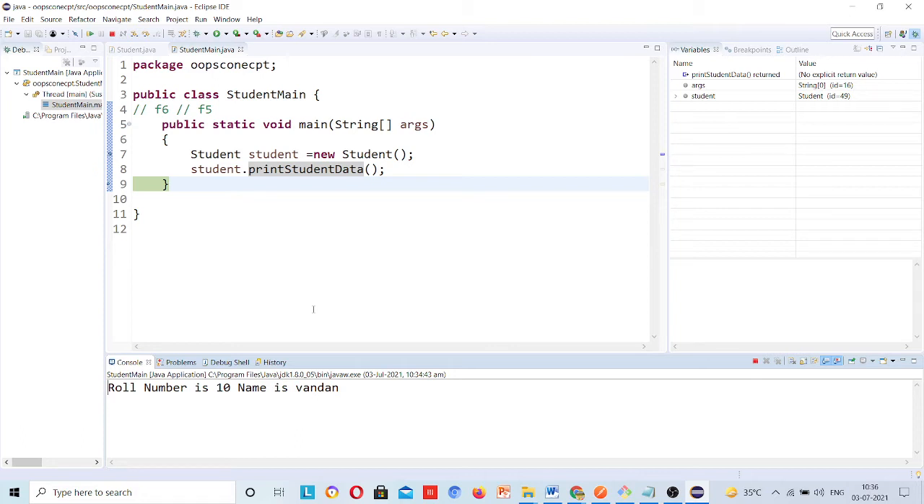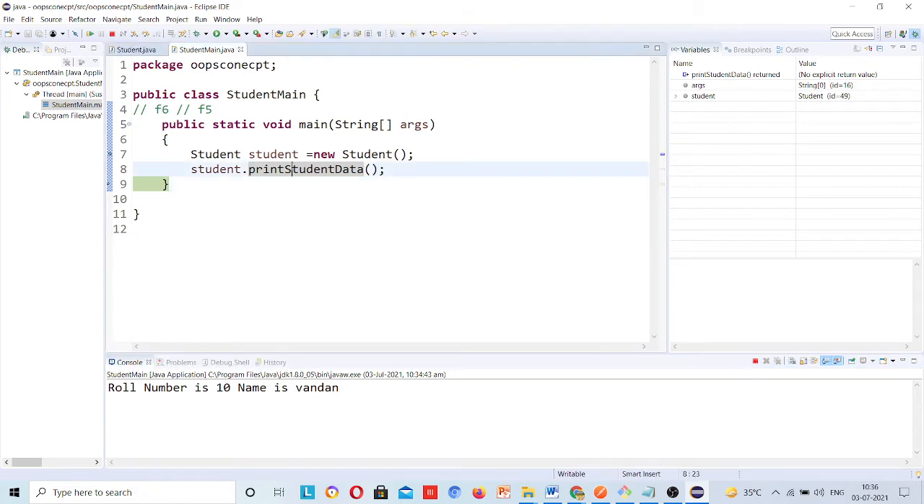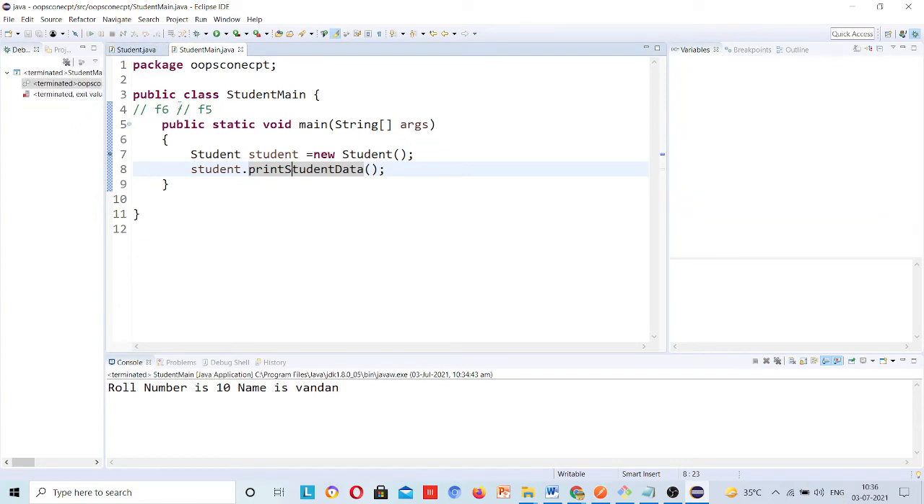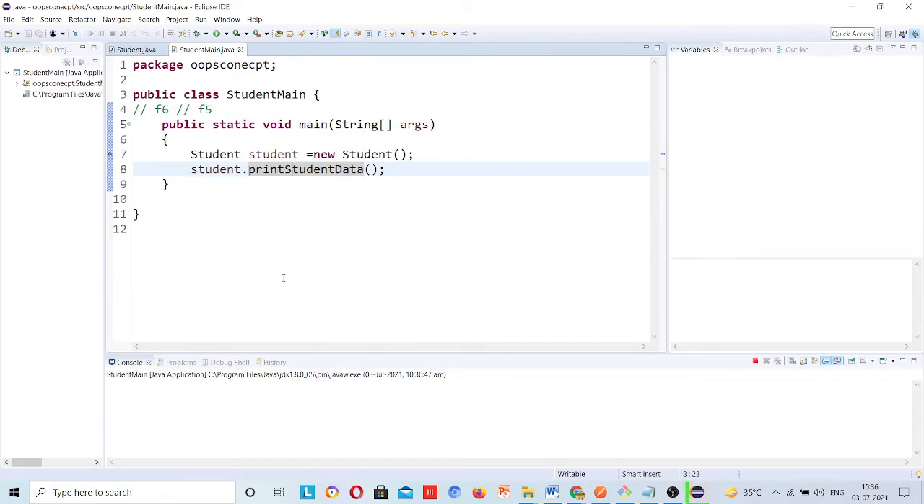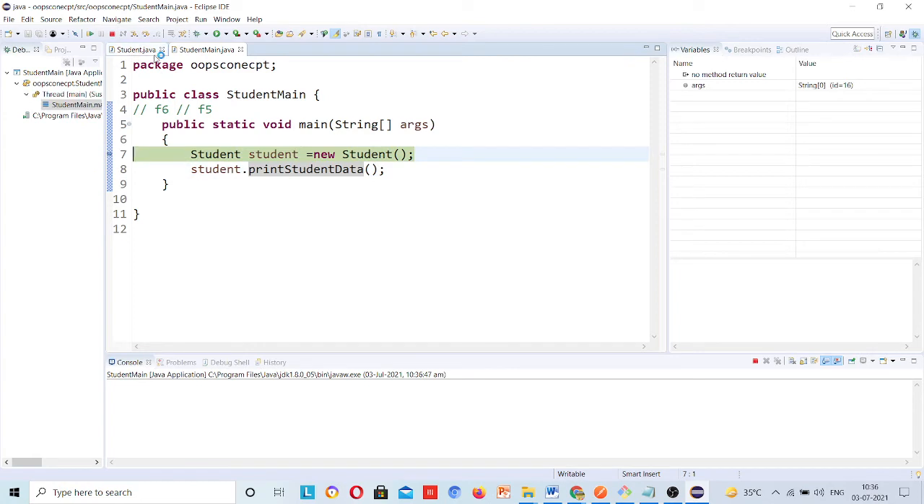So if you want to debug this internally, then you have to press F5. Okay, I will close this and debug it again. Debug as Java application, and first I will press F6, then this debugging point which is present in line number 7 will come to line number 8, which is calling a method, and then I will press F5.